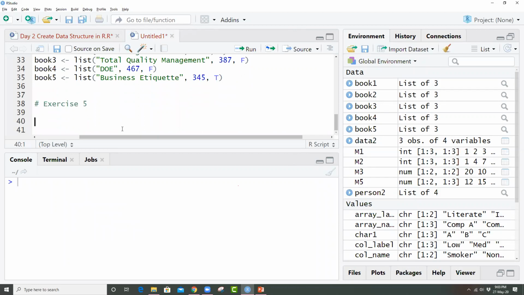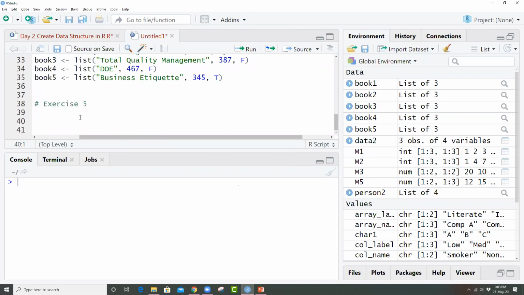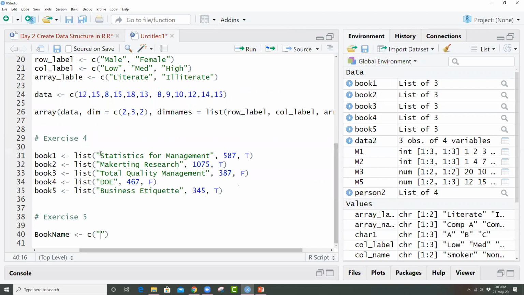So the first thing I am having is the name of the book. So I can create an object called book name, and then I can give the names like this. Just to save time, I'm copying and pasting the book names over here.